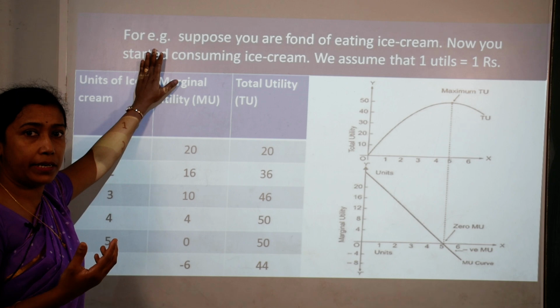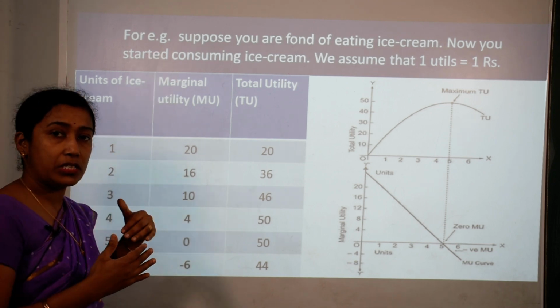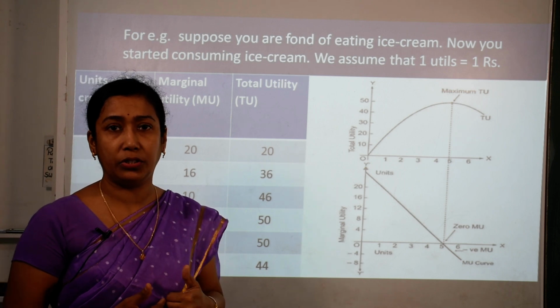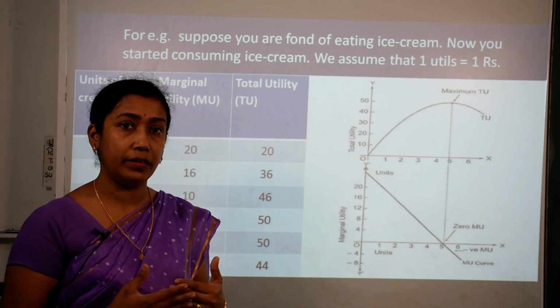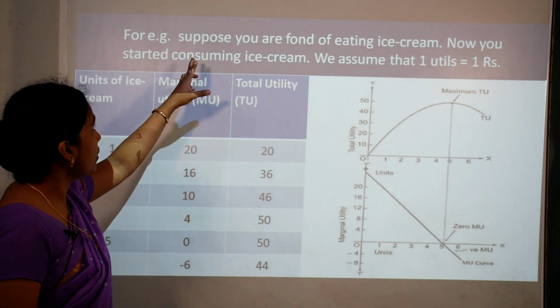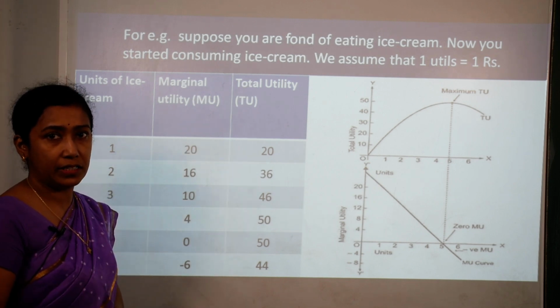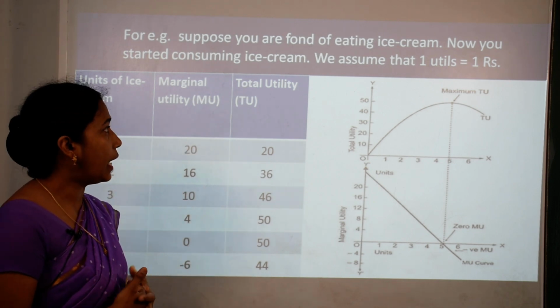For example, as I said, because of cardinal measurement, Alfred Marshall and certain other economists have laid down the theory that we can measure utility in terms of monetary value, price. So we can assume that suppose you are fond of eating ice cream, you like to eat ice cream.